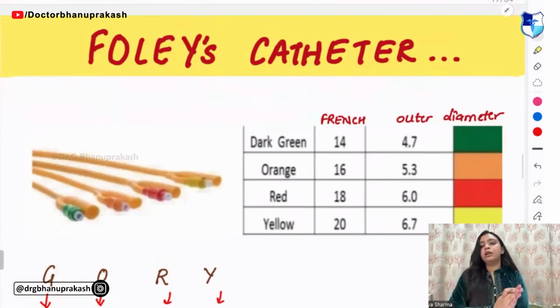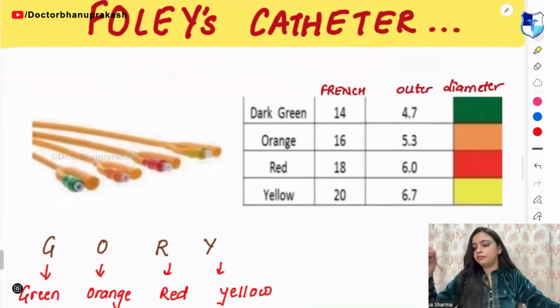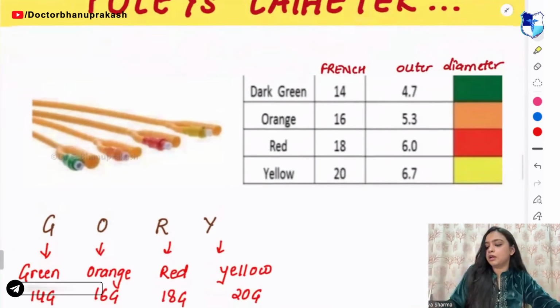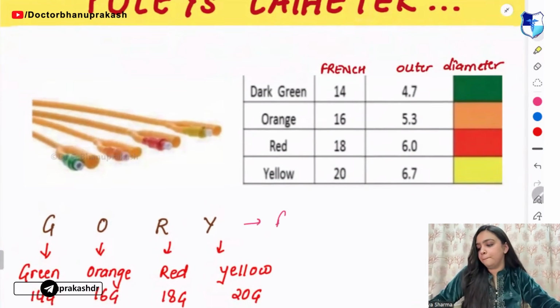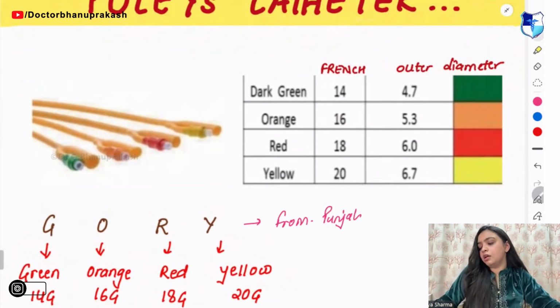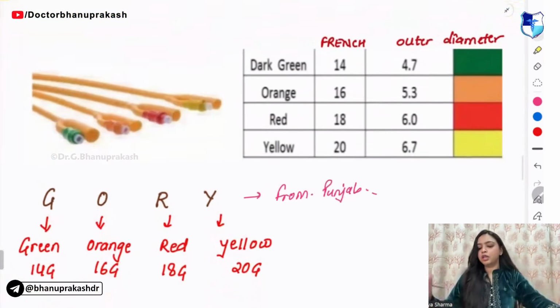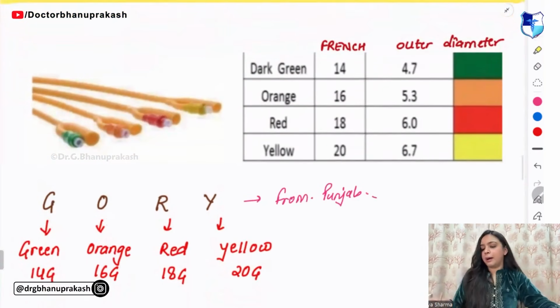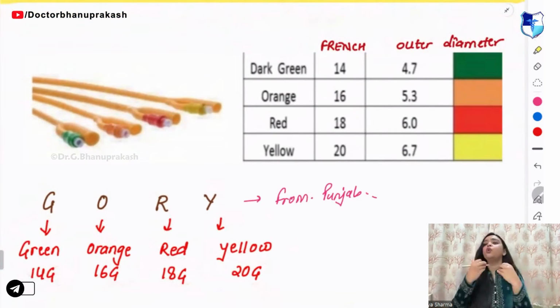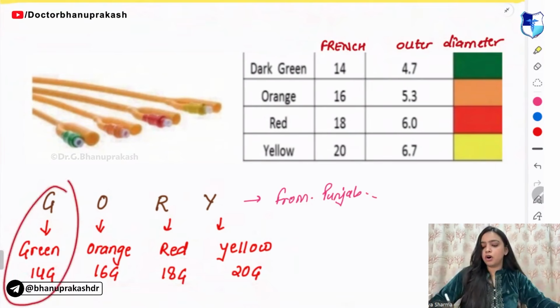Now, Foley's catheter. In Foley's catheter, remember a mnemonic: Gori from Punjab. There is a girl by the name of Gori and she is from Punjab. And remember the range 14, 16, 18 and 20, mainly the table of 2.